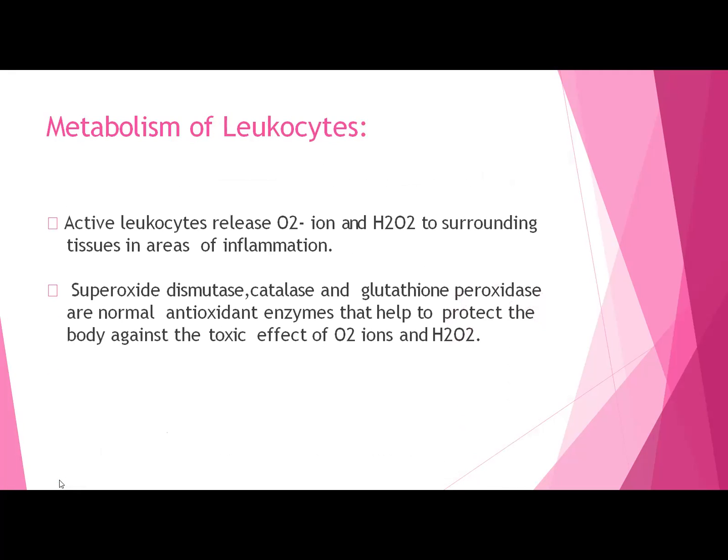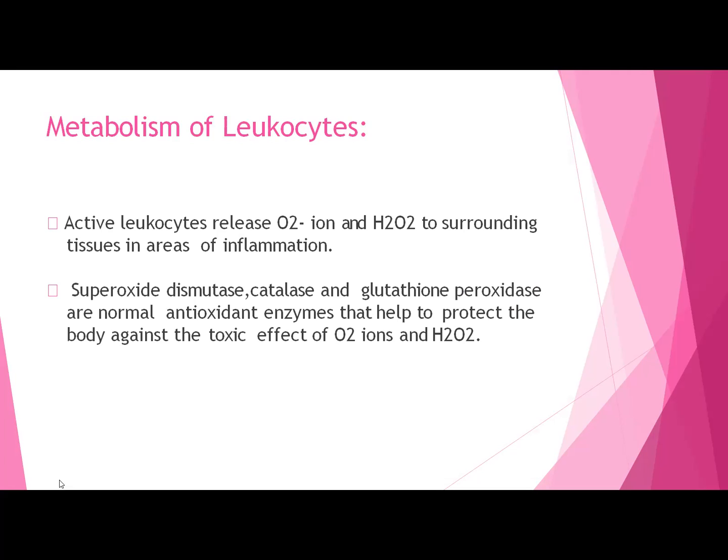Now we know that free oxygen radicals and H2O2 are formed, and these free radicals help in the destruction of bacteria. But they accumulate and surround the tissues in the areas of inflammation, and they are harmful to the body. So you have to protect the body against the toxic effect of these free radicals, and for that the body has antioxidant enzymes: superoxide dismutase, catalase, and glutathione peroxidase.